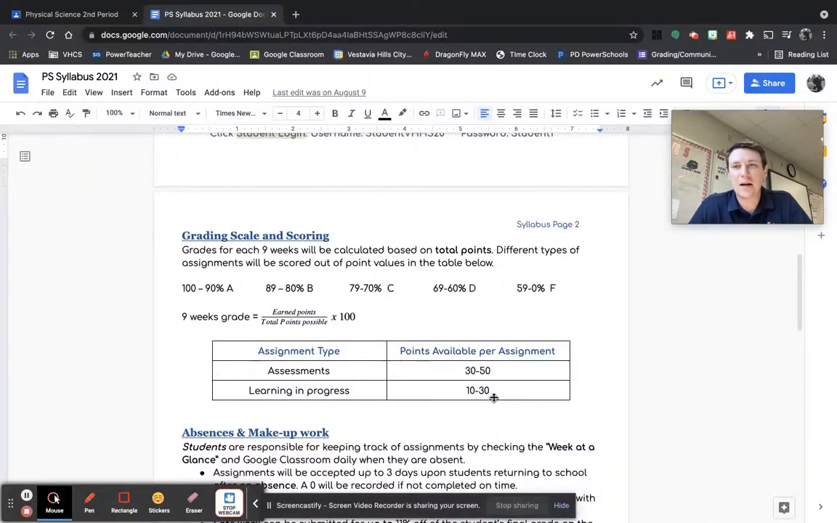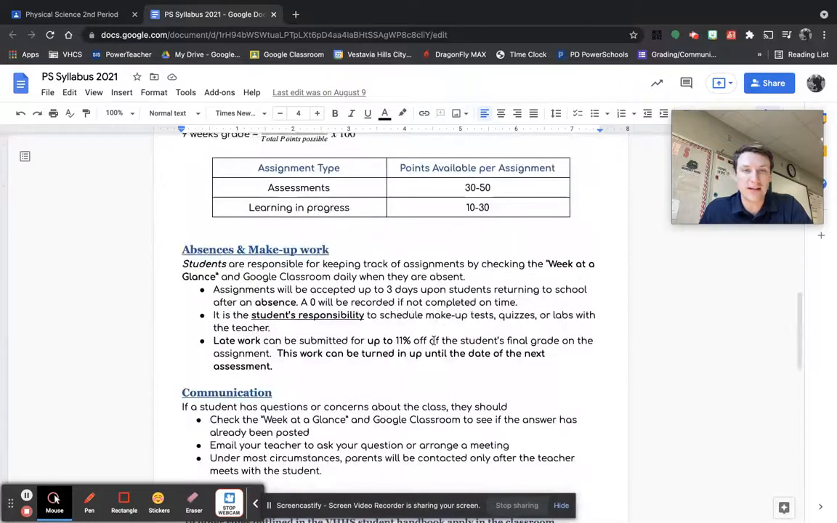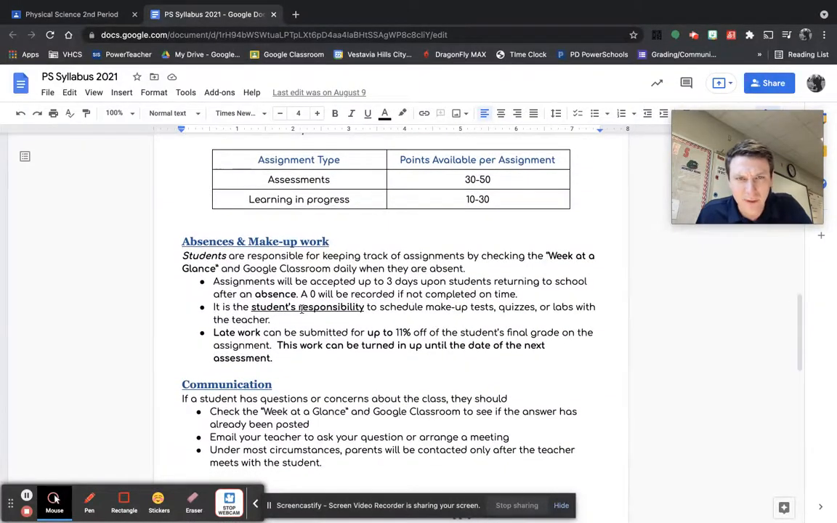And then assessments will obviously be assessing the content and skills that we have been learning. Those will be anywhere from 30 to 50 points per assignment and will obviously be graded for correctness. All assignments submitted late this year will receive an automatic 11% deduction in total points possible. These assignments will be accepted up until the date of our next assessment of that content. After the assessment, this work will no longer be accepted and will receive a 0. Information about that can be found here in the syllabus under absences and makeup work.